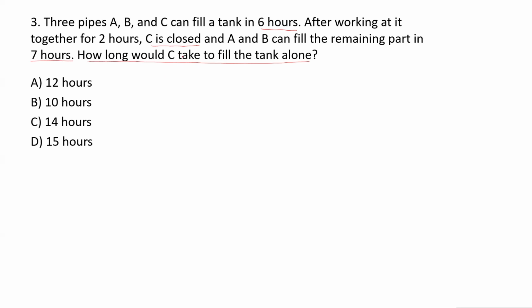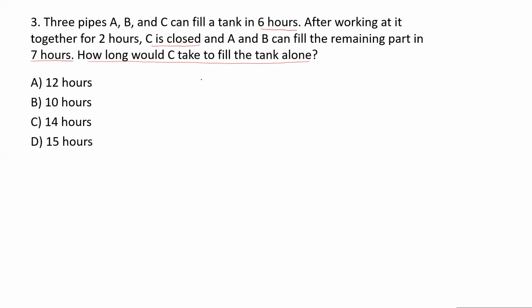So basically, we want to know the filling rate of pipe C. Till here, we have seen that pipe A can fill the tank in these many hours, pipe B can fill the tank in these many hours, and then we compute the combined rate by adding them up. Here, the combined rate is given, and you are asked to compute the individual rate. So it is a bit reverse of the problem which we were doing till now.